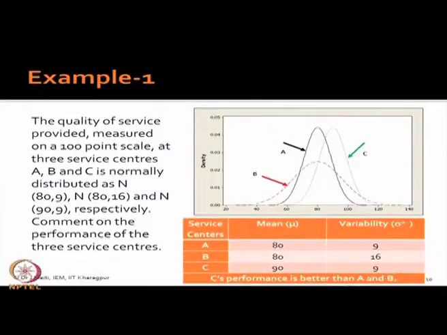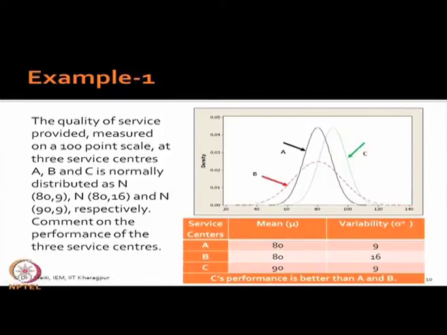But parallelly you see the variability is 9. So both from the mean point of view it is at the higher level, and from the variability point of view it is at the lowest level when you compare the 3 processes. Now, if I ask you to compare A and B, which one is better?